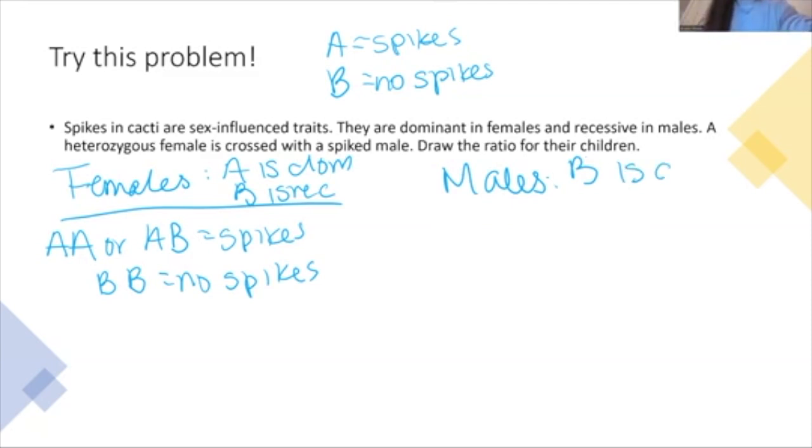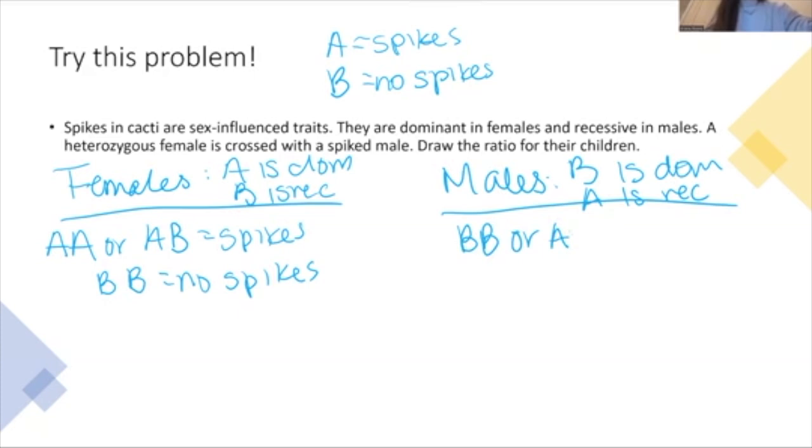So B is dominant here, and A is recessive. So notice how that's different from our female side. It's just flipped. So now anywhere that we have a B, that's dominant. So that means that BB, so our homozygous dominant, or being heterozygous, remember our B is dominant, is now no spikes because B equals no spikes.